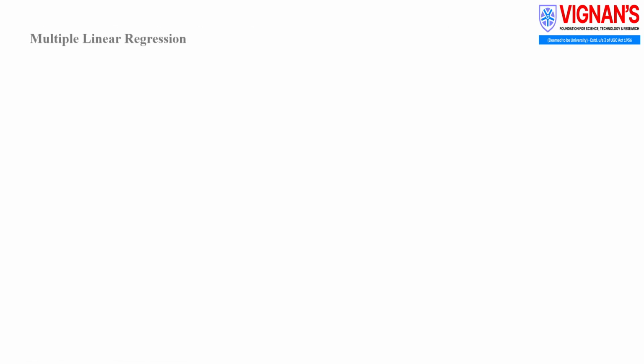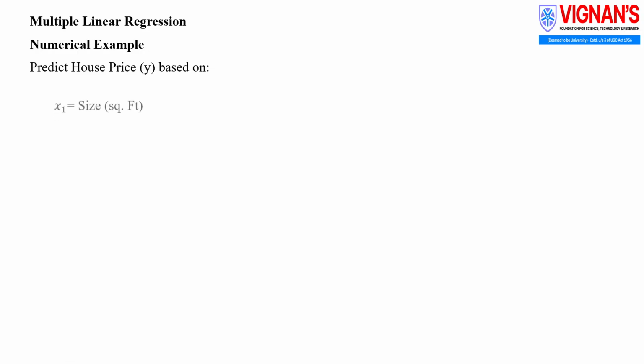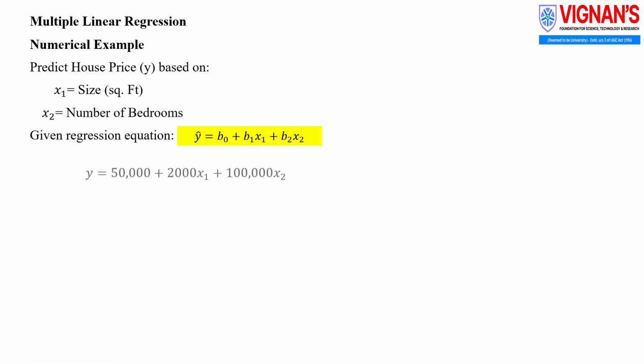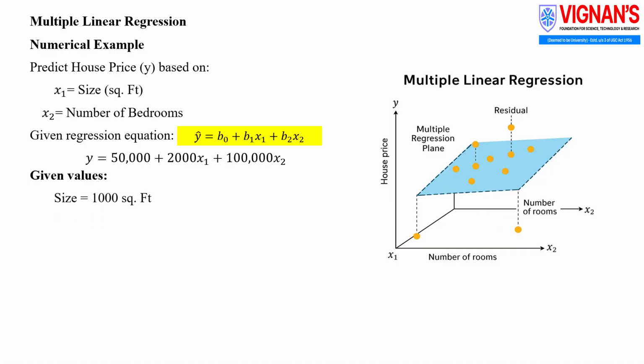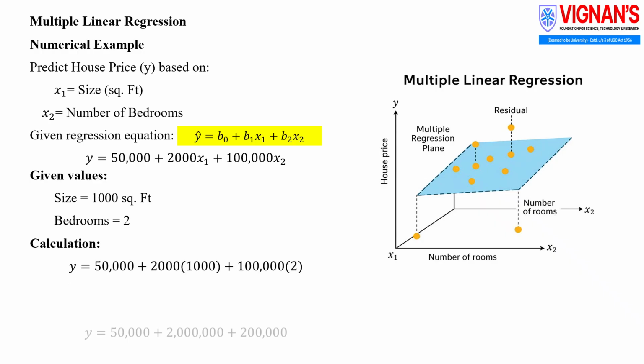Let us explore multilinear regression with an example. In this model, house price is not decided by a single variable. It depends on both the size of the house and the number of bedrooms. As the house size increases, the price increases proportionally. Larger houses generally require more materials, land, and construction cost. Similarly, the number of bedrooms has a strong impact on price. Houses with more bedrooms are more functional and suitable for families, which increases their market value.